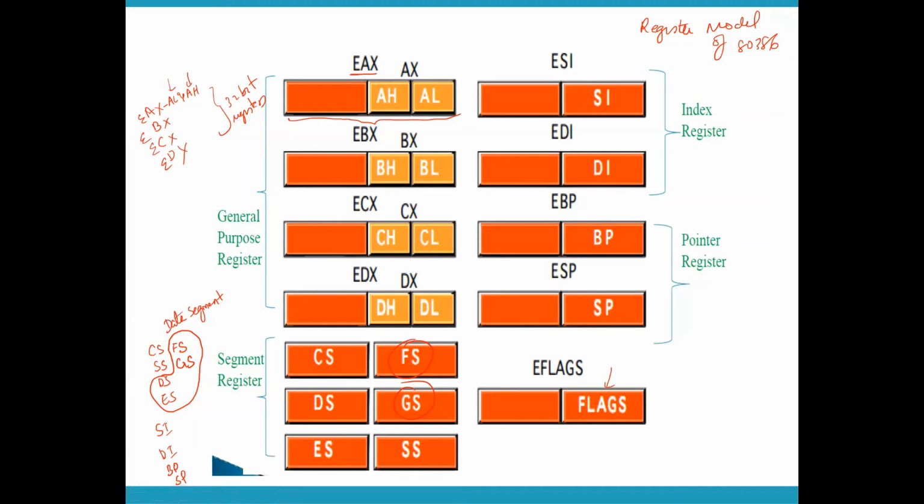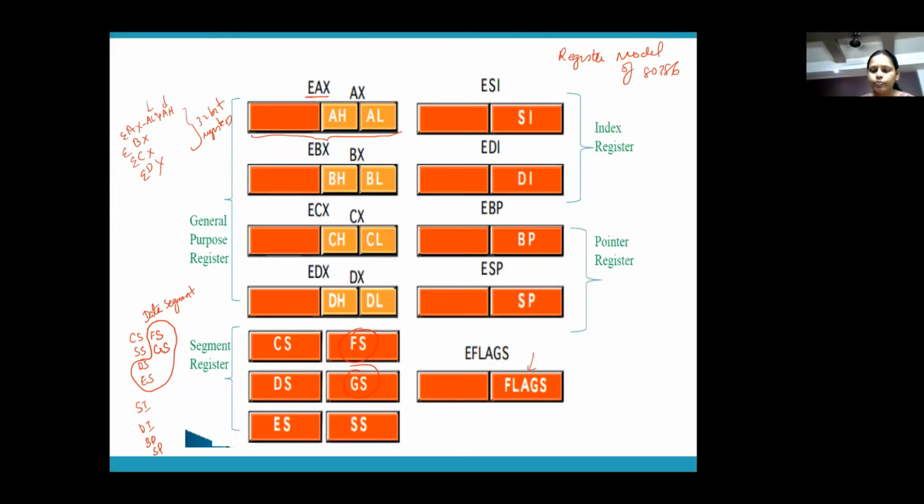Except segment registers, your GPRs, your index registers, your pointer registers, that is your offset registers, and your flag register, everything is extended. Why? Because 80386 is a 32-bit processor. So a lot of capacity is extended over here for all your registers. Understood?